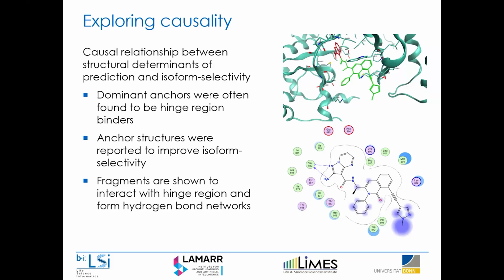So in this case, there was actually a causal relationship between the explanation and the actual biological process of isoform selectivity. Of course, you can still not really say the model learned chemistry, as it were, because these fragments are used to modulate selectivity, so they're overrepresented in the data, which the machine learning model learned, and which is reflected by the explanation. But it was nice to see either way.